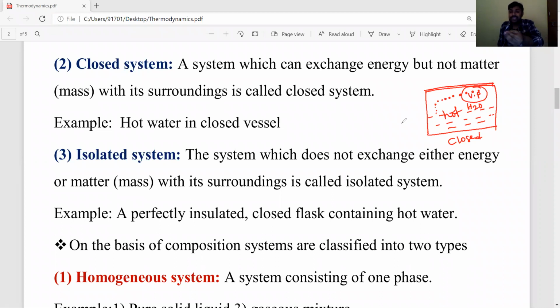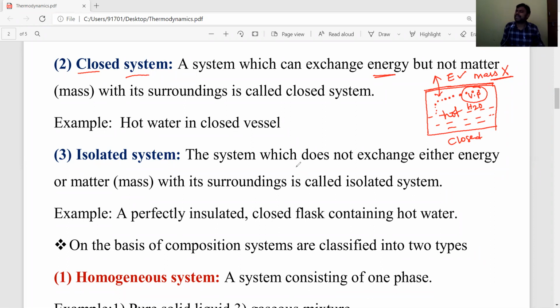Means matter is not coming outside from the system to surroundings. Only the energy is exchanging, but mass or matter is not exchanging. So the system which can exchange energy only, but not matter or mass, is called a closed system.